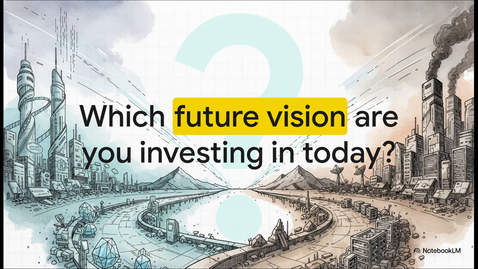So the question you really need to ask yourself right now is this. As we stand in these foothills, which vision of the future is your enterprise truly prepared to walk? Think deeply about your infrastructure bets today, because they are absolutely going to define your capabilities tomorrow.